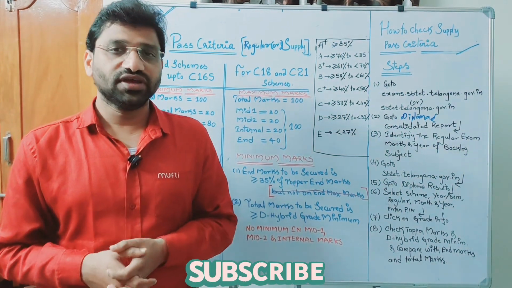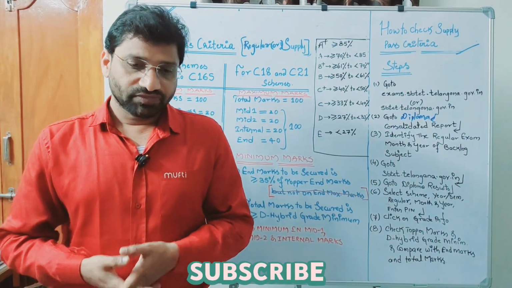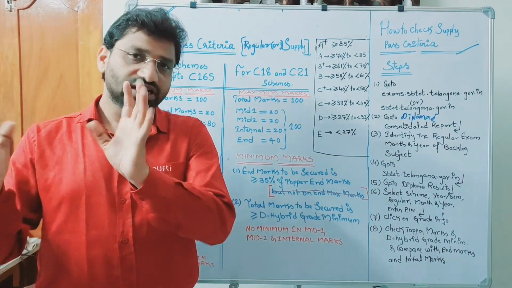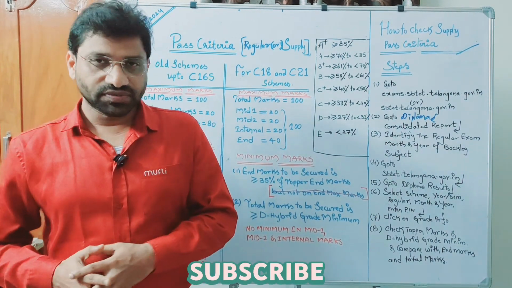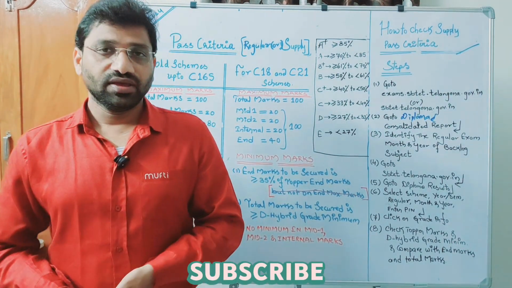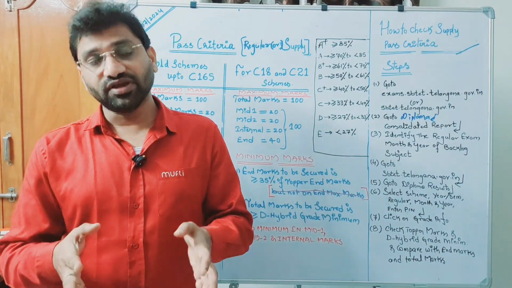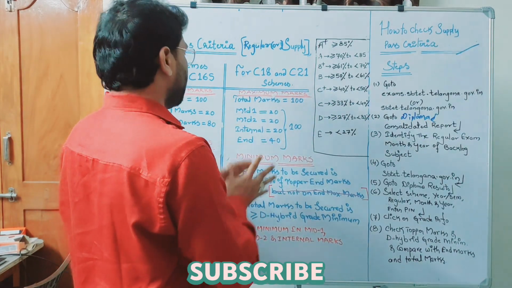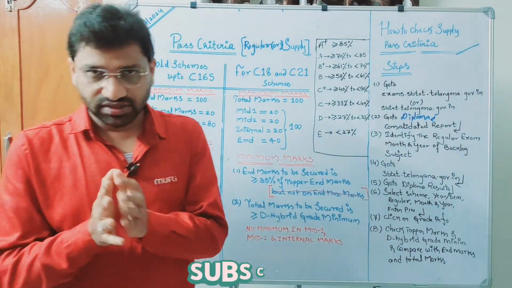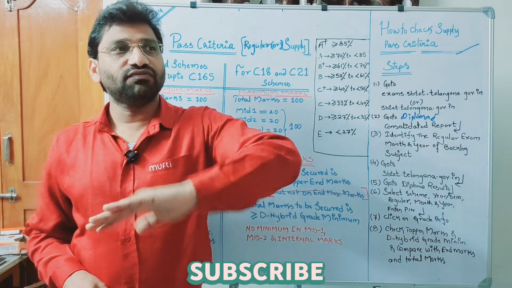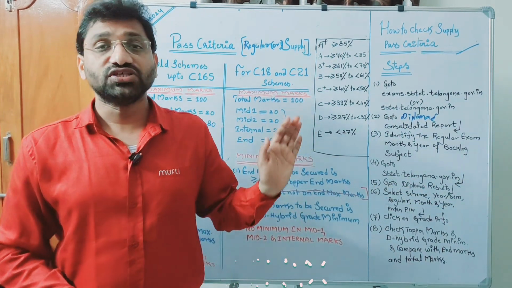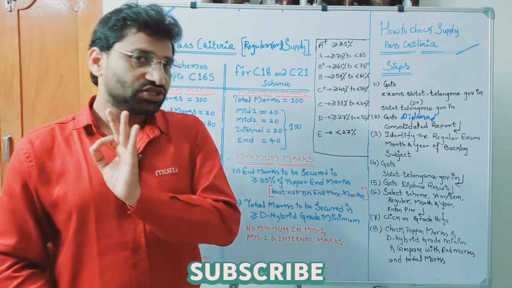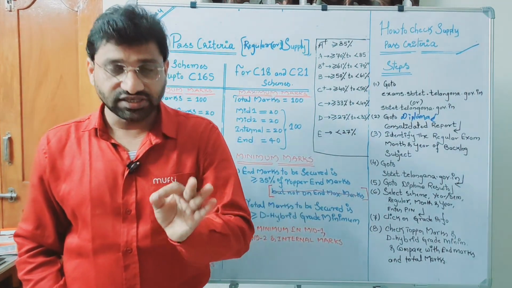Okay. Now the situation is how to check in reality. In a real-time situation, how to verify. Suppose candidates have written the supplementary examination. Now the result is published. Somehow some subjects are declared as pass, some subjects declared as fail. But why is it pass? Why is it fail? That is a big question. As I told you, the grade information, giving the result remarks, that is pass or fail, is the same for regular as well as supplementary. There is no exclusive grade information for the supplementary examinations.